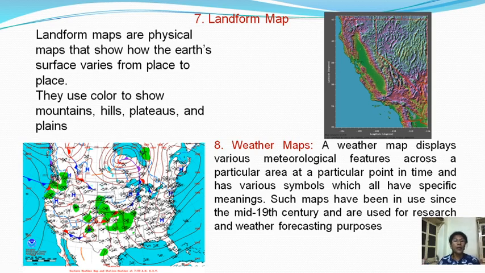These maps are prepared by the meteorological department, and with the help of these maps we are getting the daily climatic conditions of particular areas, and with the help of that we can recognize whether today's sky condition is clear or whether it is going to rain tomorrow.